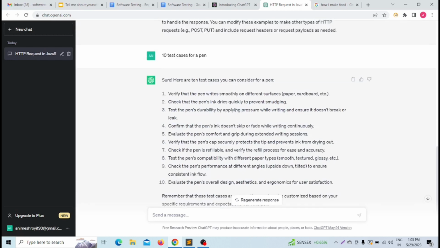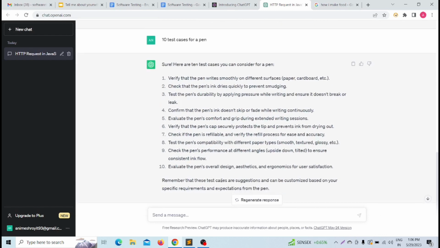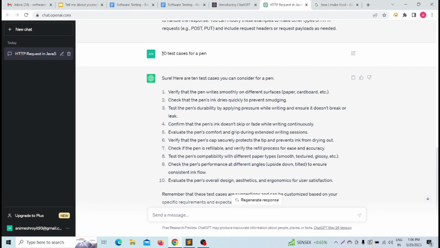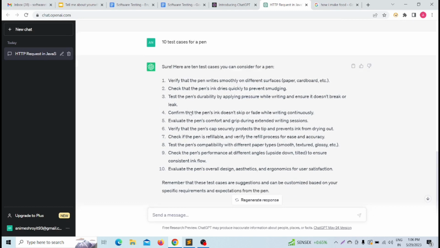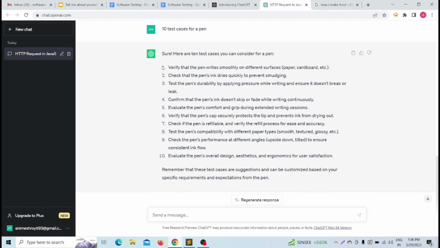Verify that the pen writes smoothly on different surfaces like paper, cardboard, etc. Check that the pen ink dries quickly to prevent smudging. Then test the pen durability by applying pressure while writing, so the refill doesn't break or leak. As I questioned ChatGPT to give me 10 test cases for a pen, exactly 10 test cases are given. We can say it is very helpful to get quick answers. Now we can easily use ChatGPT for our testing purposes.